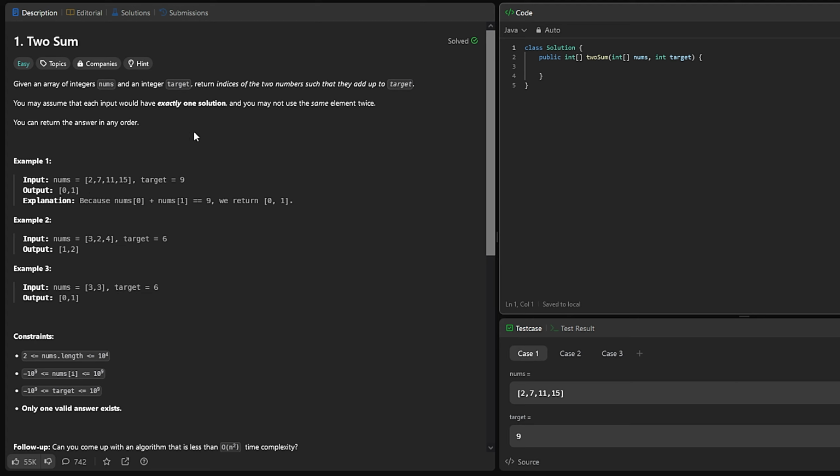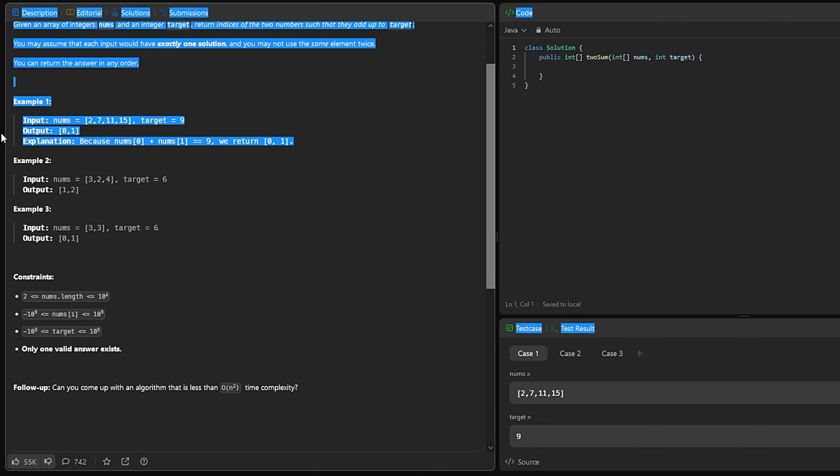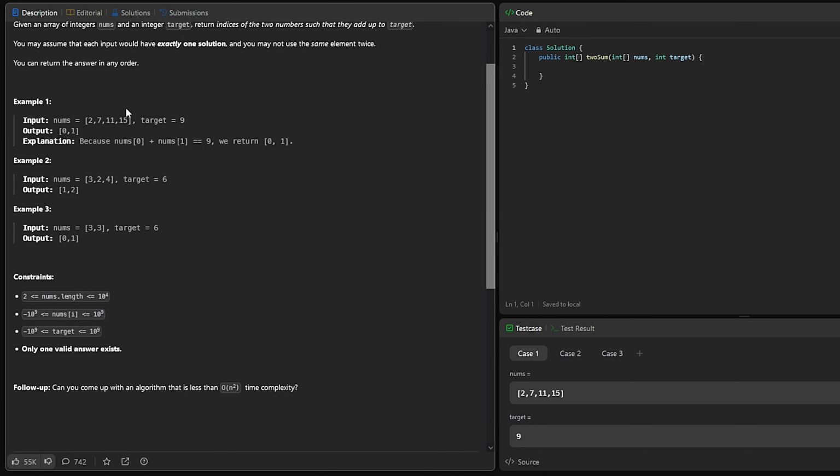So for the first one, given an array of integers and a target, return the indexes of the two numbers that add up to the target. Pretty straightforward. Looking at the example, we have 2, 7, 11, 15, target's 9, so indexes will be 0 and 1. In example 3, the target is 6, with 3 and 3, so 0 and 1.